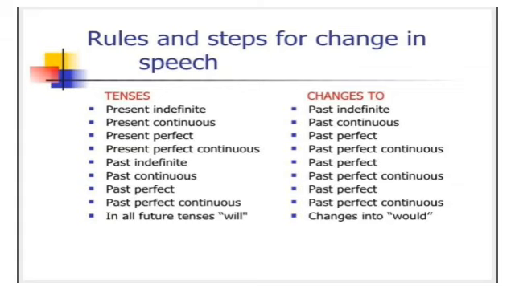So you have seen that all four present tenses change into their respective past tenses. Two past tenses will be changed: past indefinite will be changed into past perfect, and past continuous will be changed into past perfect continuous. The past perfect and past perfect continuous will remain the same, and the future tenses will not be changed, but if there comes shall or will, that will be changed into would.